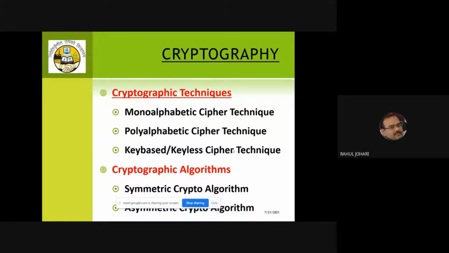Other is the cryptographic algorithms, which we have discussed quite a few of. We have the symmetric cryptographic algorithms and the asymmetric cryptographic algorithms. DES and AES, the Data Encryption Standard and the Advanced Encryption Standard, fall under the category of symmetric cryptographic algorithms. And then we have the Diffie-Hellman key exchange algorithm and the RSA, Rivest-Shamir-Adleman algorithm. They fall under the category of asymmetric cryptographic algorithms.